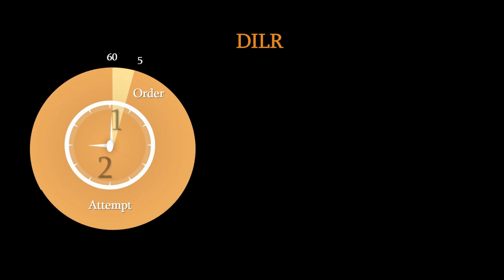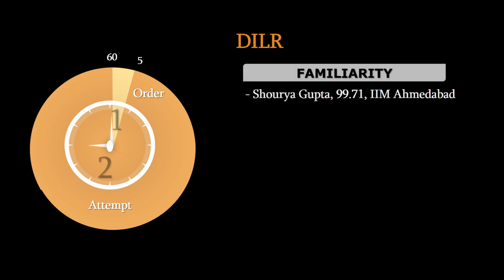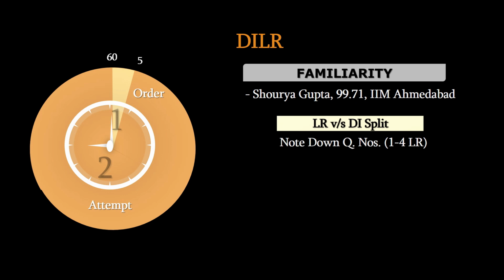This is a strategy which is based on familiarity, something which has also been shared by Shaurya Gupta. She converted IIM Ahmedabad this year and wrote a blog post on this. So, what familiarity means is, first of all, you decide whether you are more comfortable with and familiar with the LR sets or the DI sets. For me, it was LR, so I made sure that whenever I'm spending those first 5 minutes of the mock on deciding the order of sets, I would note down the question numbers which are LR questions because I liked LR more, so I would want to attempt LR questions first.